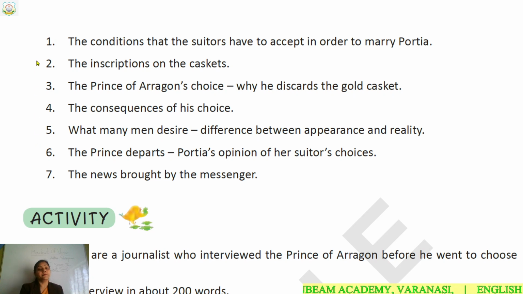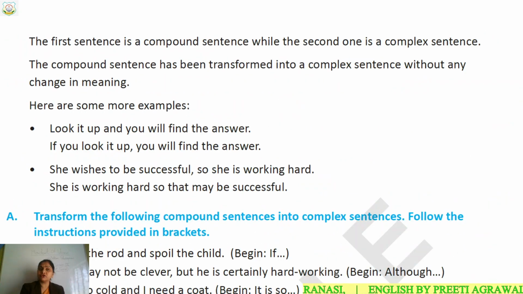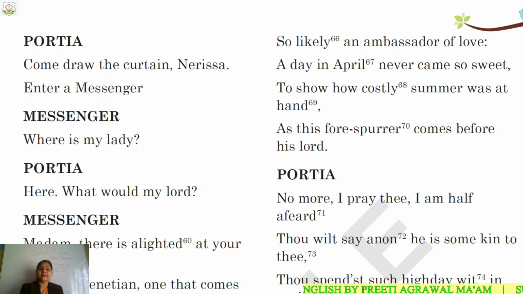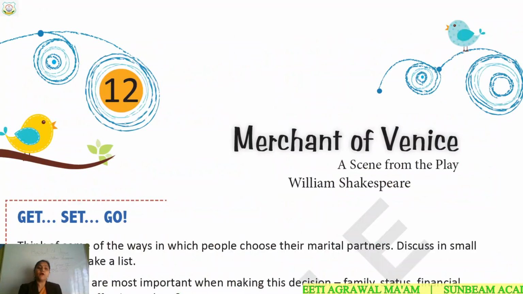So these are the points which we are about to discuss in today's chapter, these 7 points. And of course, children, this is a lengthy one, so we will not be able to finish it today only. Let's start. See how much we can finish today, how many pages we can finish today. Merchant of Venice. Let's start.